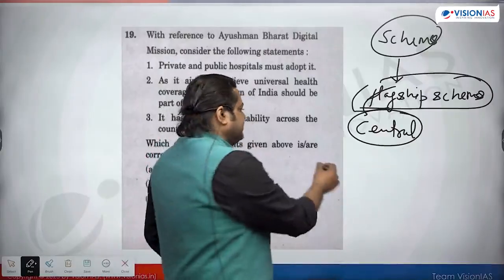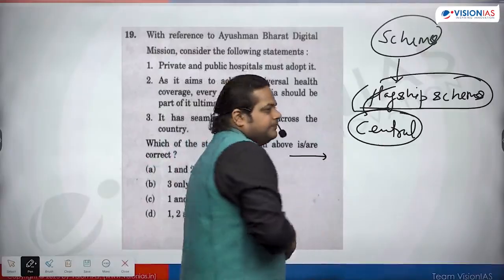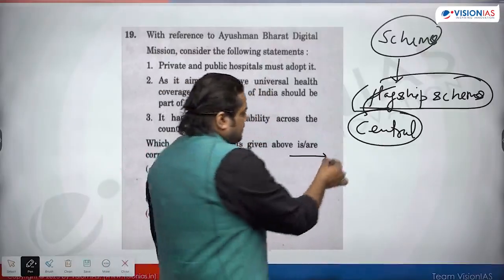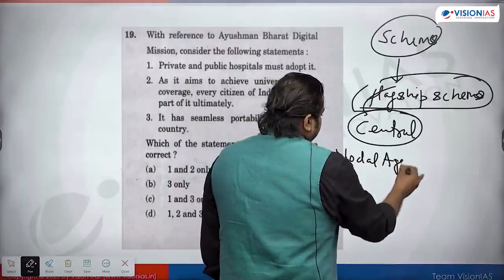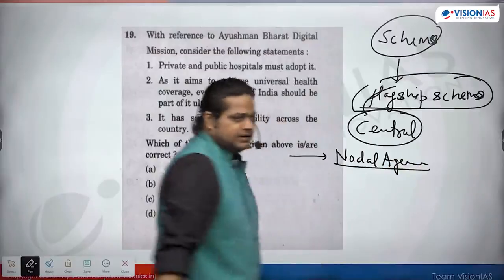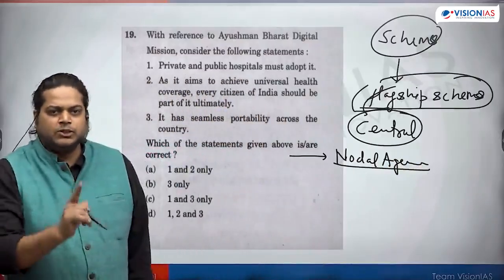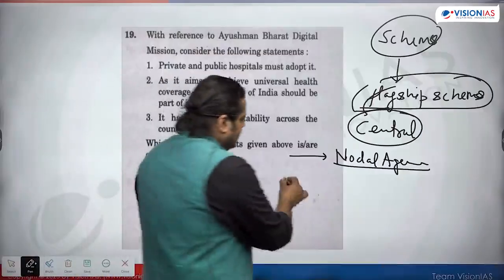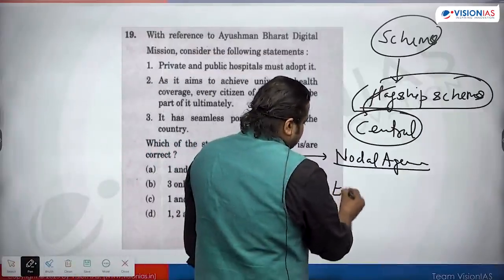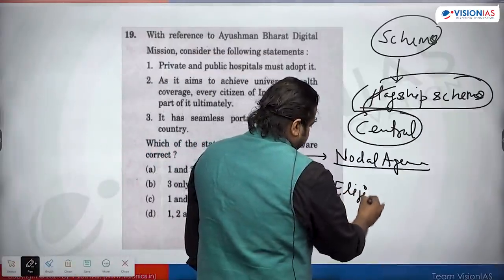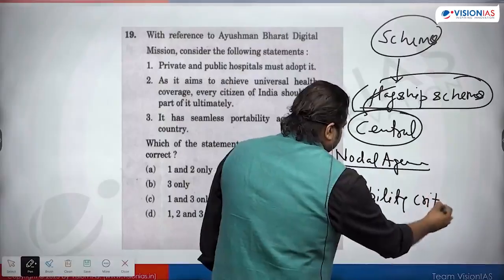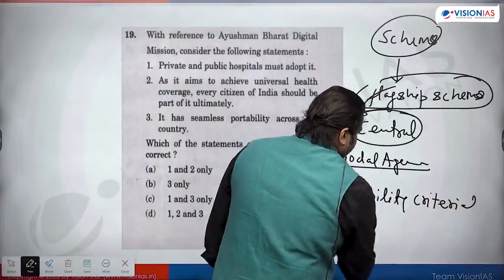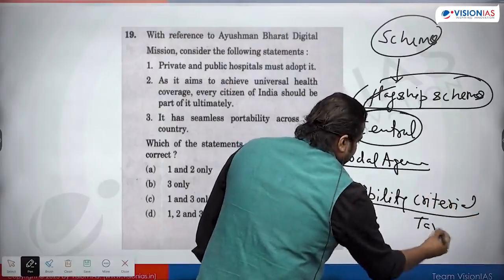What kind of information do they ask? The nodal agency, which ministry or department is overseeing this scheme. Then what are the different eligibility criteria, or we can say target population.